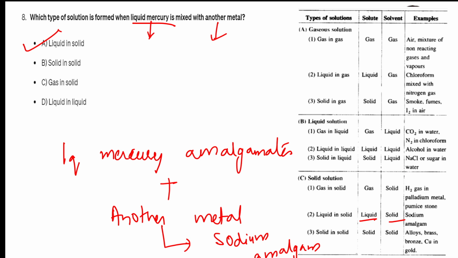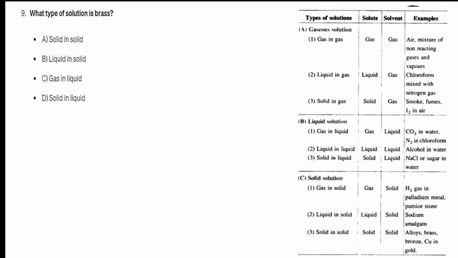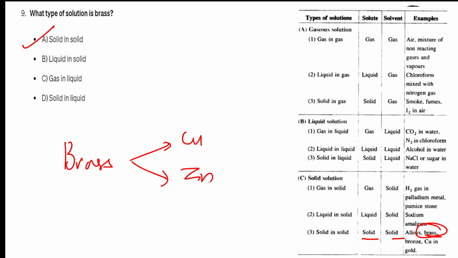Okay. All right. Next question, question number 9. What type of solution is brass? Where is brass? Brass is here. Yes, brass is solid and solid. So the option is right. If I have to talk about brass, brass has a combination of copper and zinc. Correct? It's a mixture of both the metals which are solids. Done.